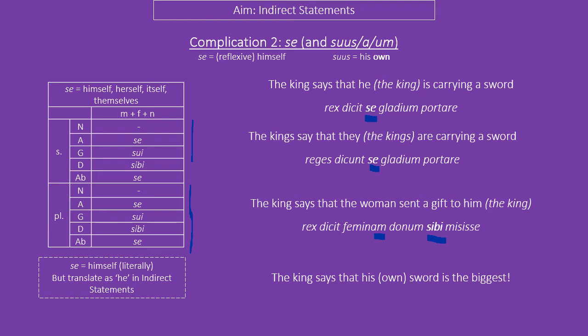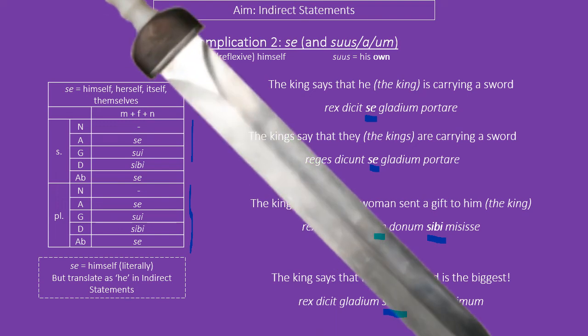And there's also an adjective, suus, a, um, which is used if you're talking about his, her, its, or their own. So the king says that his sword is the biggest. We know he is talking about his own sword because they didn't use eius, which would mean his, as in someone over there. He is using suum, so it refers to his own sword, which is apparently the biggest.